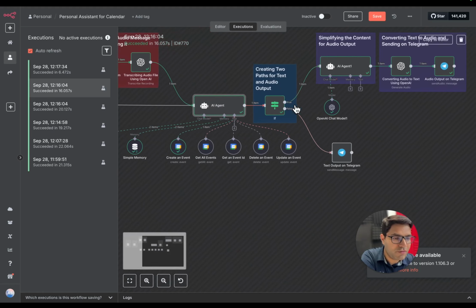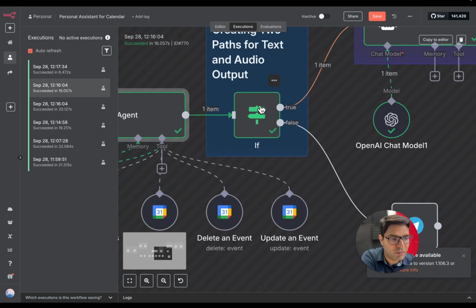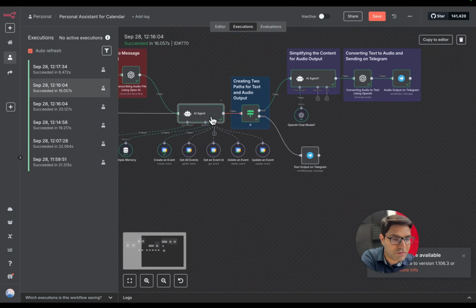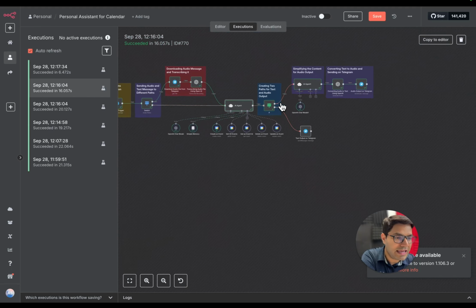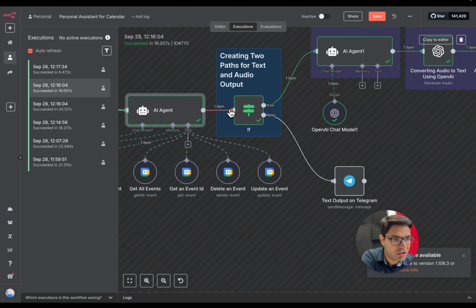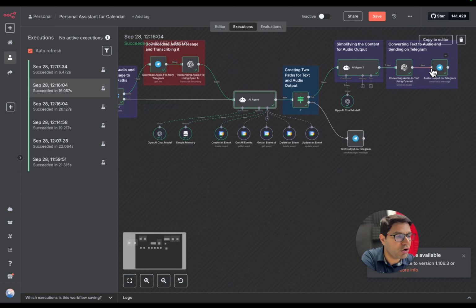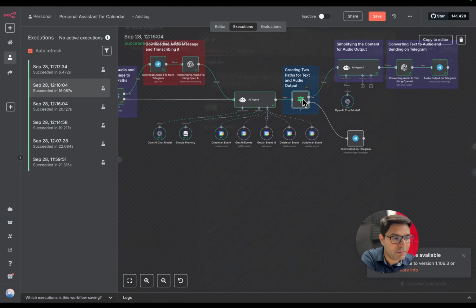Pacific today. Now this output from my AI agent moves to the if node, and because we provided audio input at the beginning, the if node will route the output of the AI agent through this way, so that we can get the audio output on Telegram at the end.